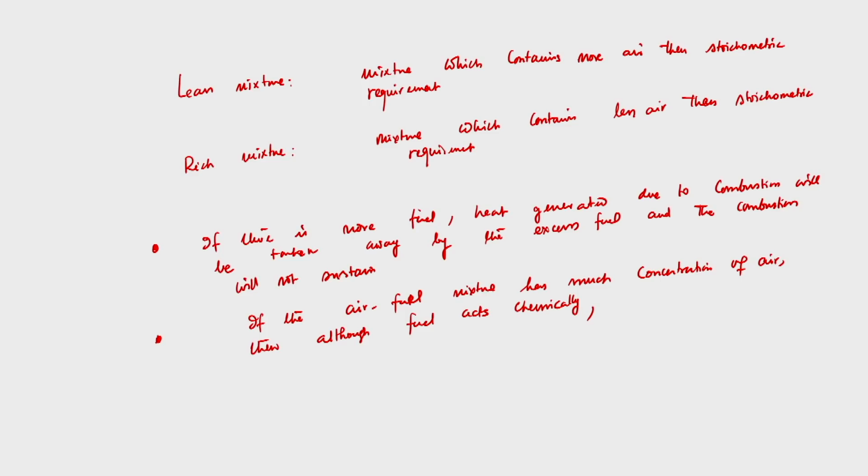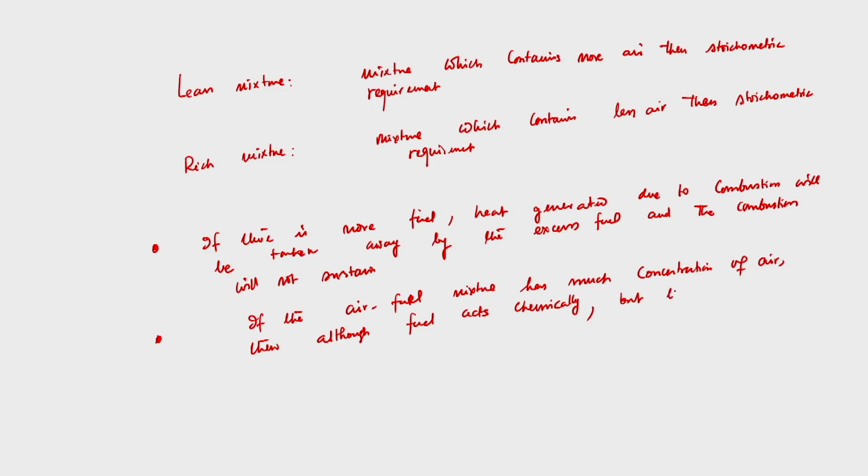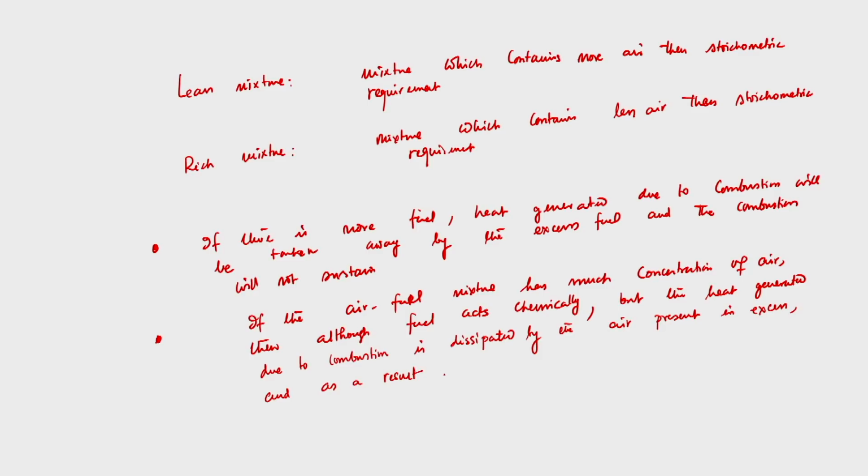But the question is, heat generated is dissipated by the air present in excess. If the air fuel mixture has much concentration of air, although the fuel acts chemically correct due to the availability of required amount of oxygen, the heat generated due to combustion is dissipated by the air present in excess, and as a result combustion will not occur.